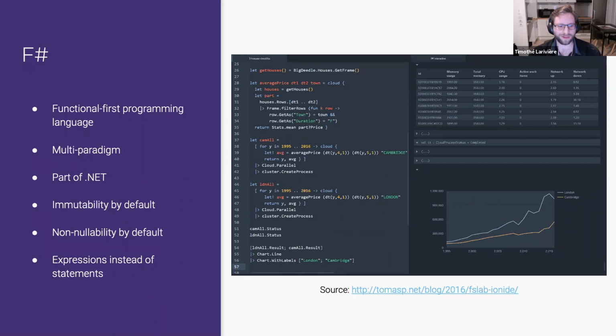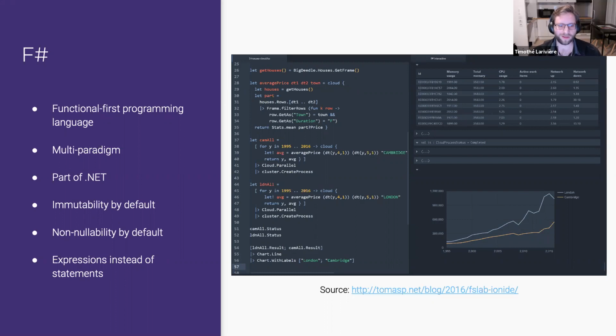And the last point is that F# uses expressions instead of statements. Statements are like giving orders. You say my student change name, my student set grades, or something like that. So you mutate the student object with a method to change its state.